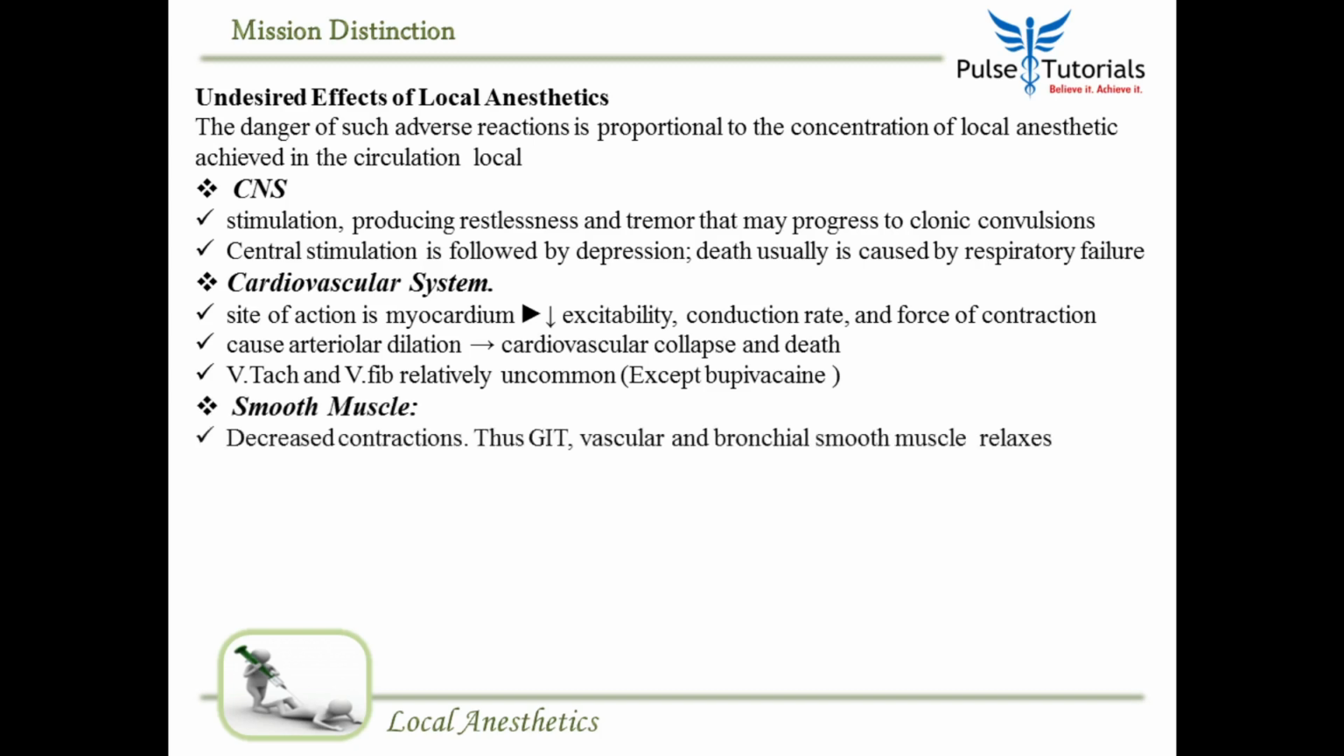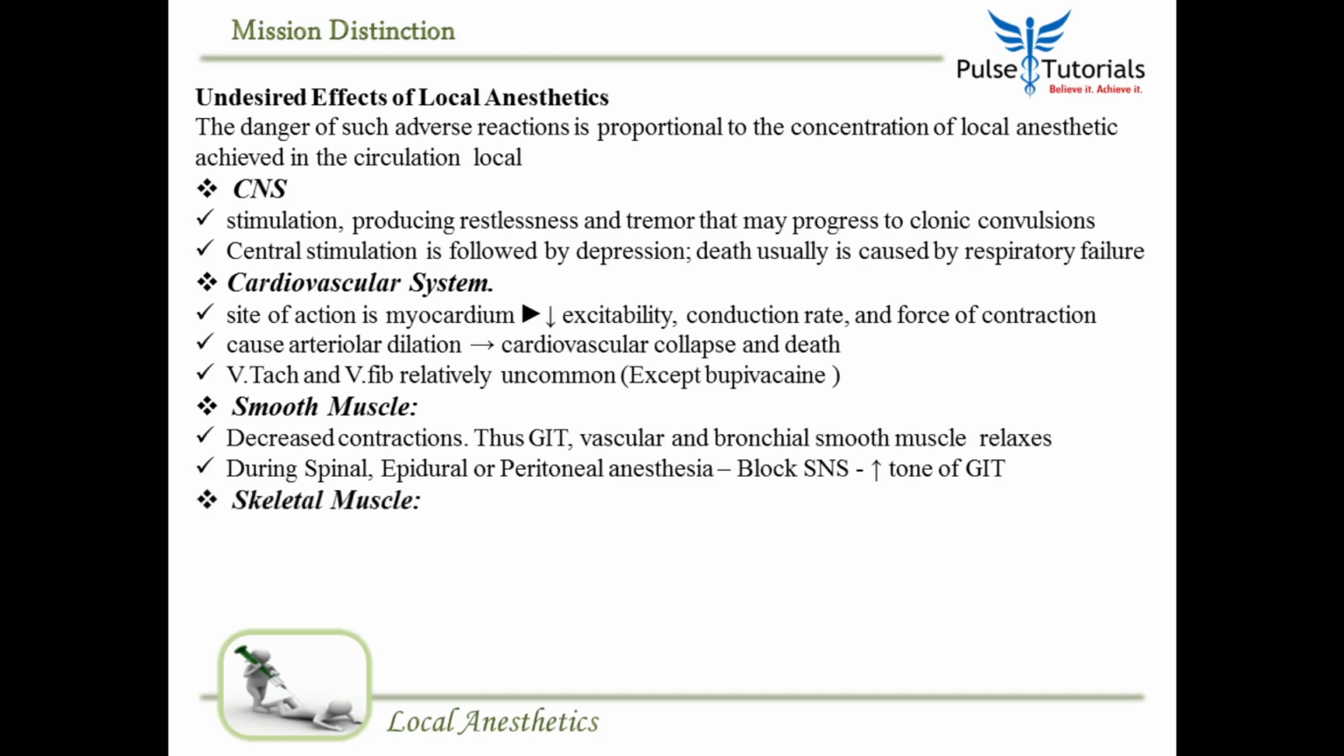What about smooth muscles? Contractions will decrease. So if it goes into the GIT, it will decrease. Vascular smooth muscles relax. That's why arteriolar dilatation, right? Even bronchial smooth muscles relax. We give them as spinal anesthetic, spinal or epidural or even peritoneal anesthetic. They block the sympathetic nervous system. When the sympathetic nervous system is blocked, the only nervous system working in the GIT is the parasympathetic nervous system, and the tone of the GIT increases, the peristalsis increases.